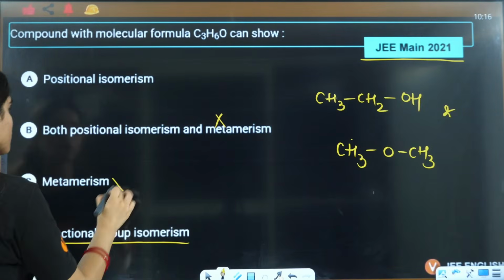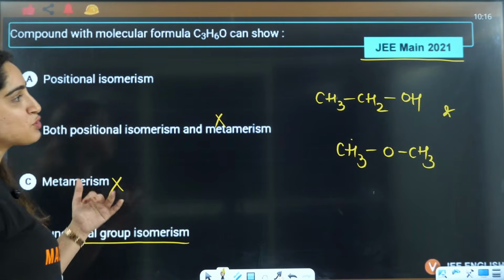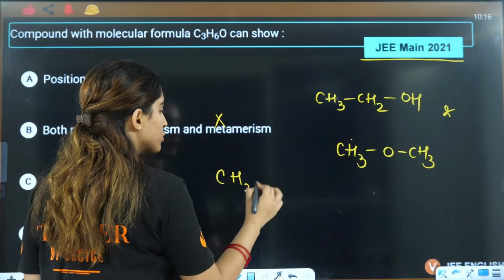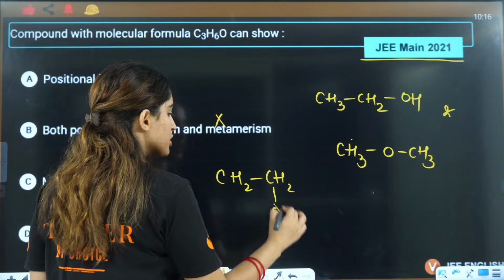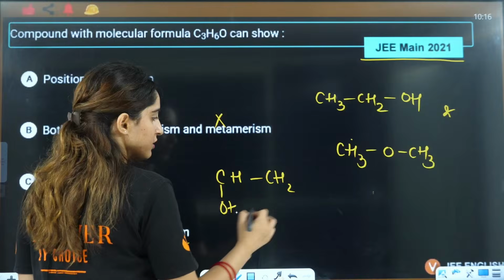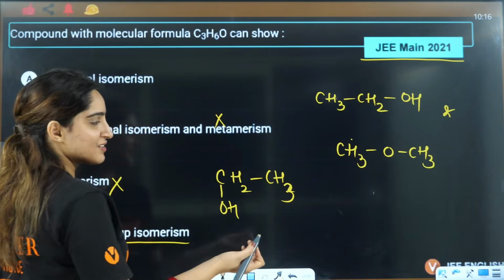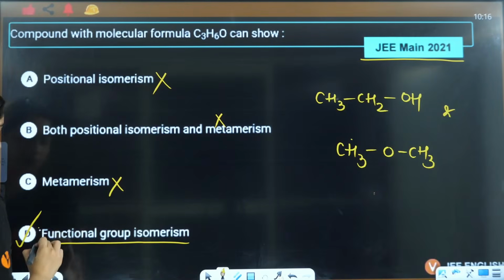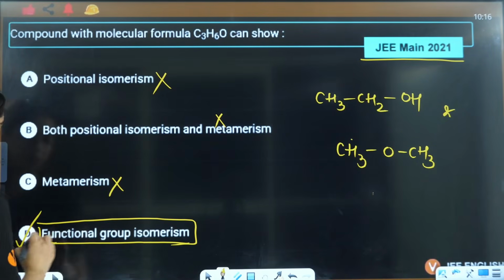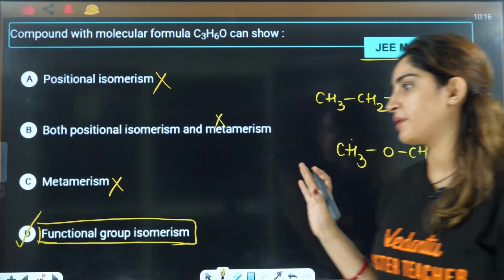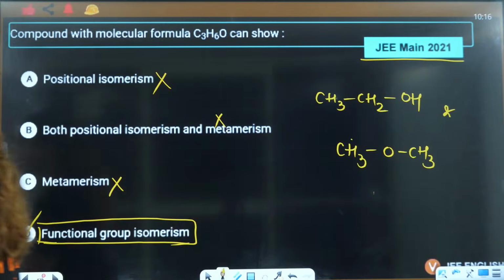Position isomerism is also not possible. If you have CH2OH, this is also the same thing, and if you have OH here, this is also the same thing, right? So position isomerism is also not possible. So only possibility is functional isomerism. So answer is D, the correct answer here. Okay? Yes, everybody? Got it?